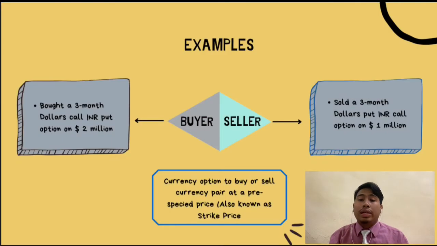There is also an example for the currency option, for buyer and seller. For the buyer, they must buy a 3-month dollar call and INR put option on 2 million. And the seller sold a 3-month dollar put and INR call option on 1 million. The currency option must buy or sell the currency pair at a pre-specified price, also known as the strike price.